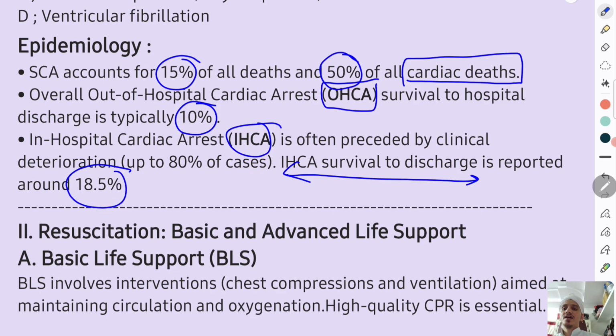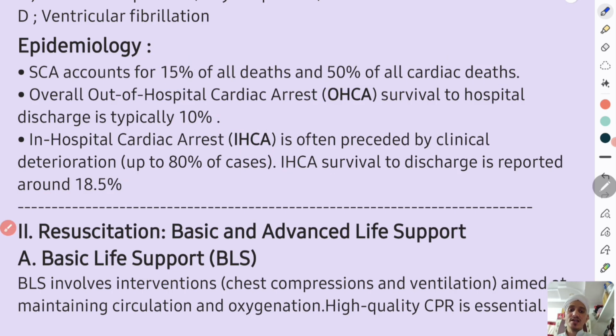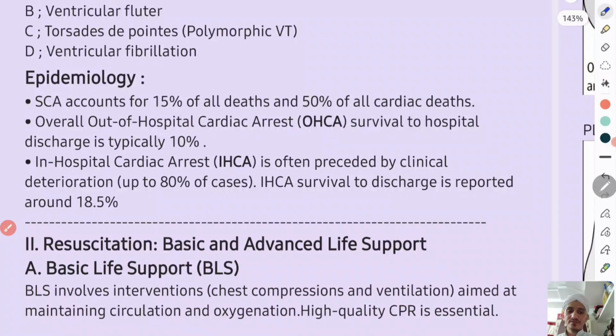That means the survival rate till discharge is higher in in-hospital patients compared to out-of-hospital patients. That's just to remember. It means we should transfer a patient with cardiac arrest as soon as possible to a specialized cardiac hospital, so that mortality gets reduced.